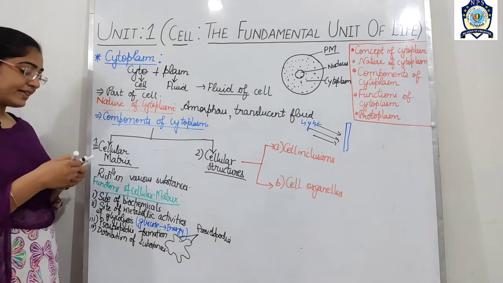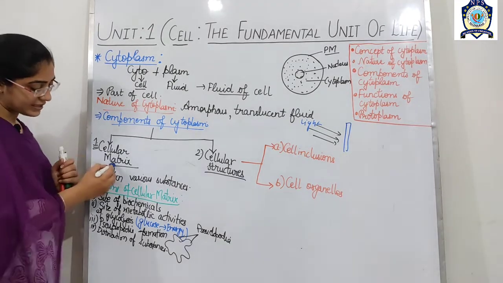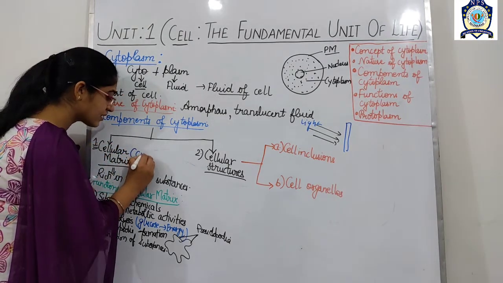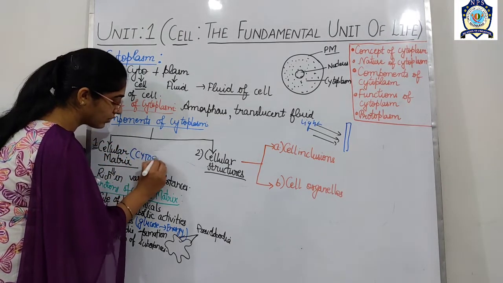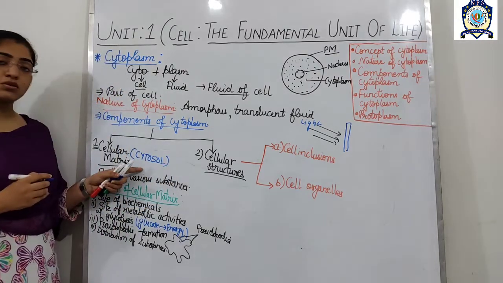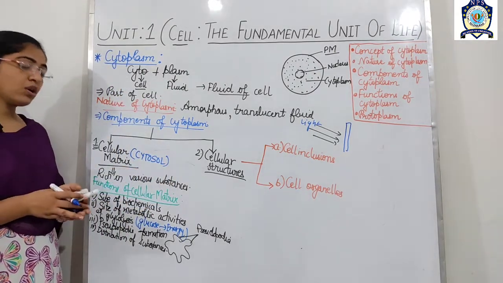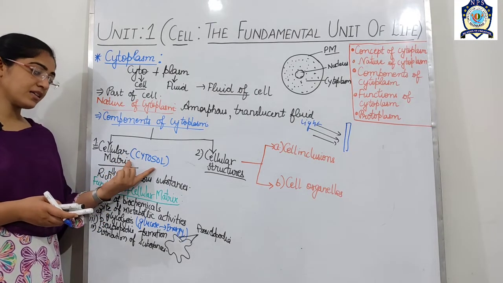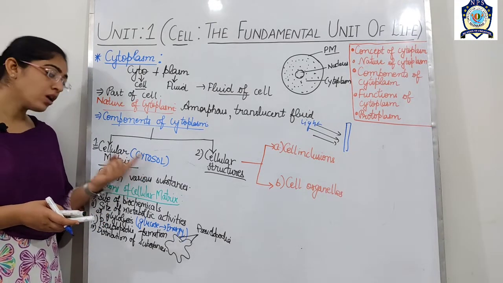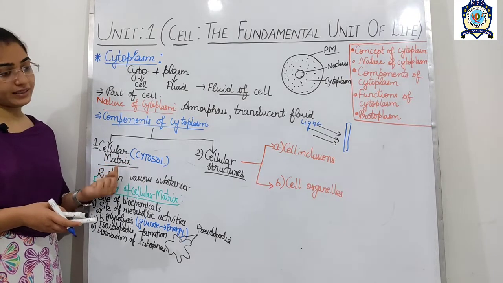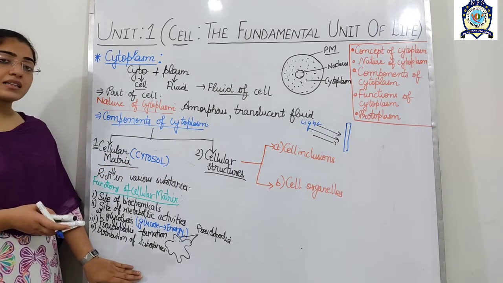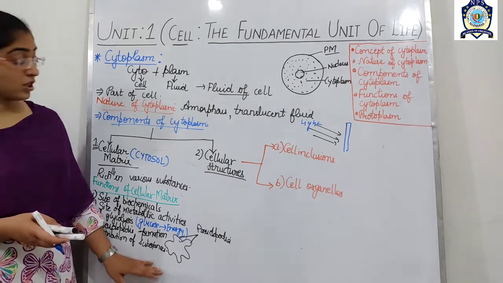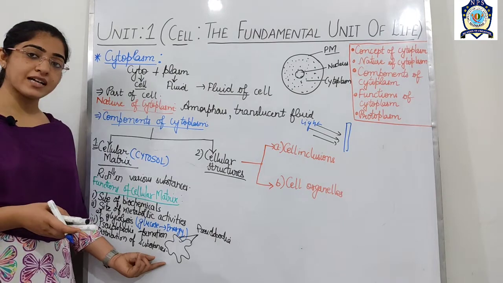This cellular matrix is also known as the cytosol, or you can say the liquid part of the cytoplasm is called the cytosol or the cellular matrix. And we discussed the main functions of the cellular matrix. So this is the first component of the cytoplasm.